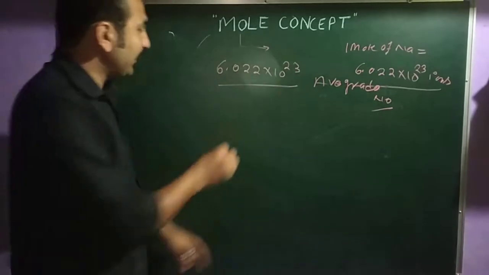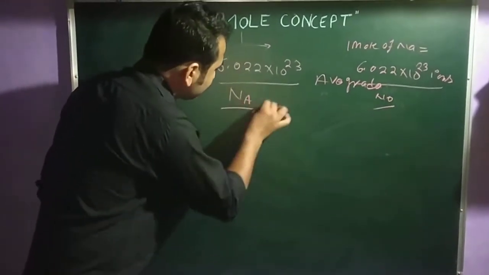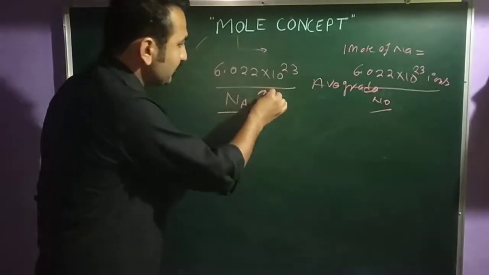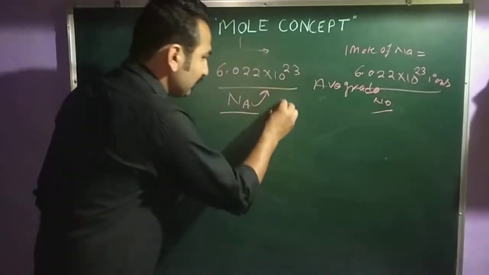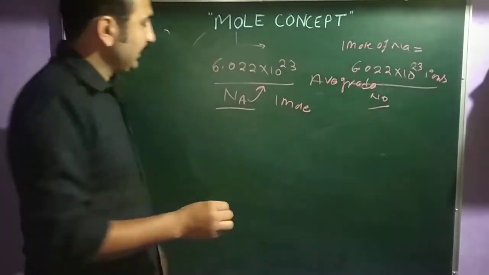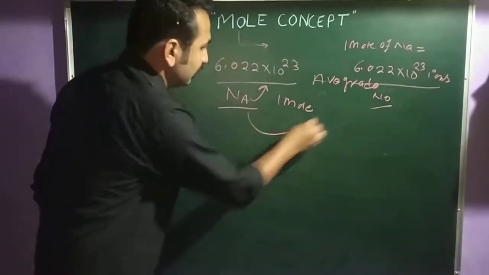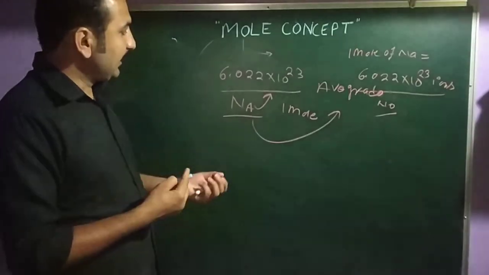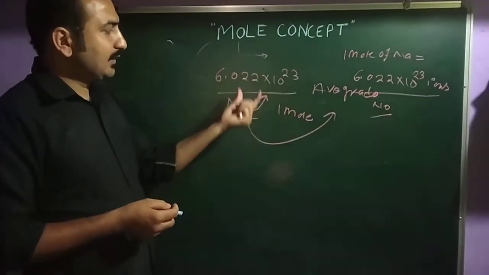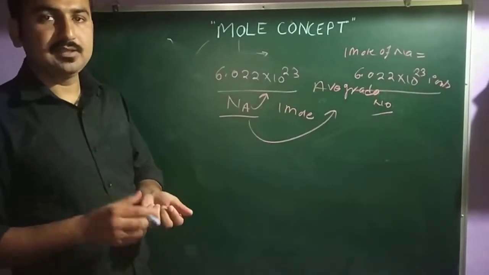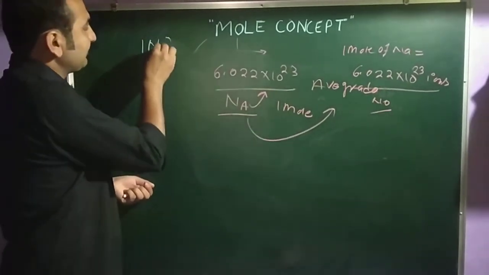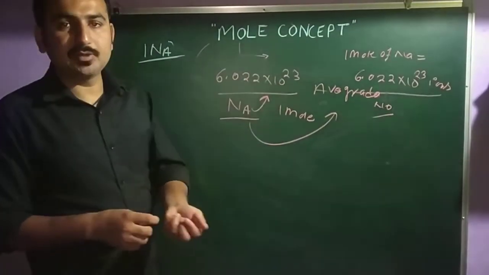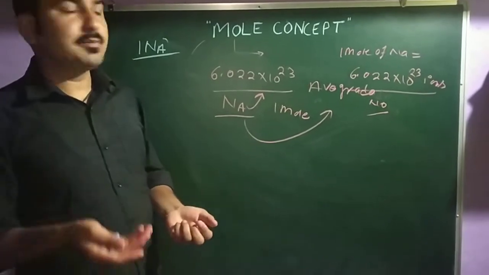And this is also denoted by Na. This Na is 6.022 × 10 to power 23, which means 1 mole, and this Na is also called the Avogadro number. And this is the writing method of this entity or particle. Suppose I am writing 1 Na. You can simply say there are 6.022 × 10 to the power 23 entities or particles.